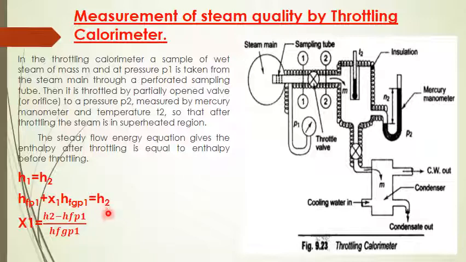There is no moisture content here. So from this equation, the dryness fraction x1 of the steam in the steam main can be calculated using this formula. So this is how a throttling calorimeter works.